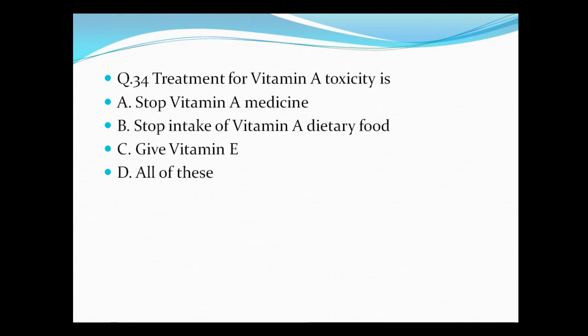Question number 34. Treatment of vitamin A toxicity is A. Stop vitamin A medicine, B. Stop intake of vitamin A dietary food, C. Give vitamin E, and D. All of these. So all options given here are correct.